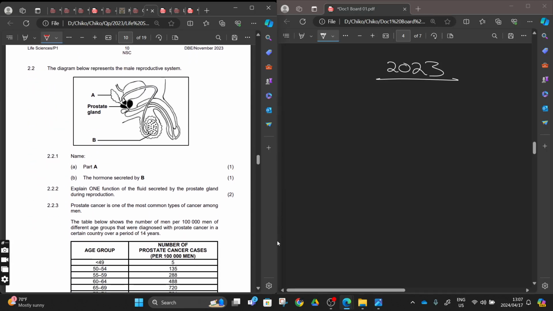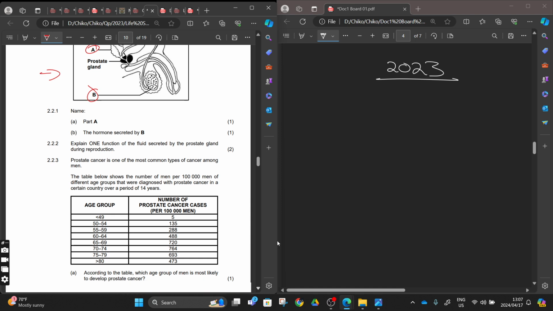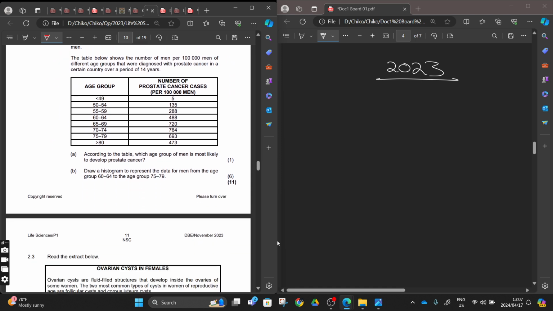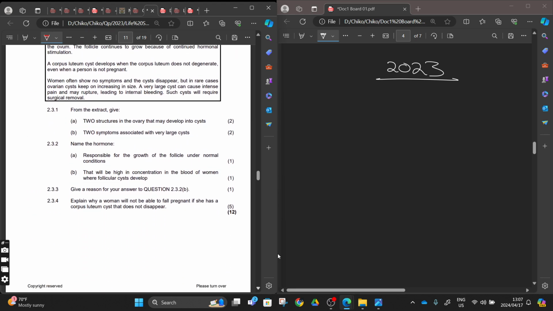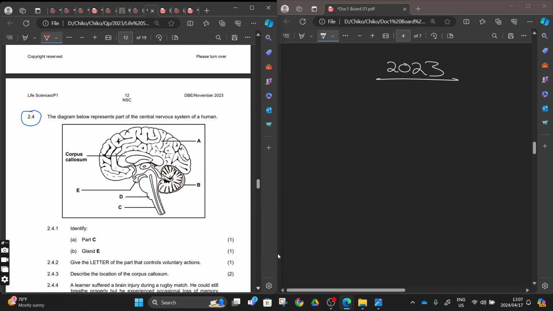And then sex reproduction by the male, the glands, interpret it, right? Here they say draw the histogram. They want you to draw a histogram for 6 marks, right? You can see these questions bring more marks, so you have to interpret. We'll come and do this number of prostate cancer cases one day, while we are dealing with a revision of everything, right?